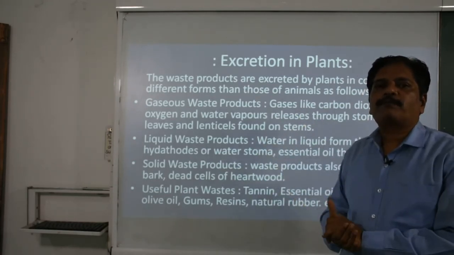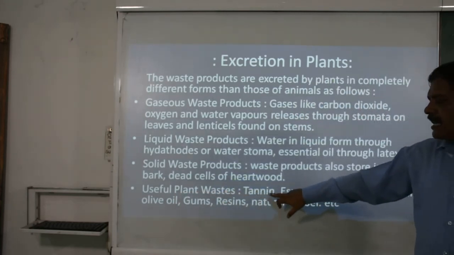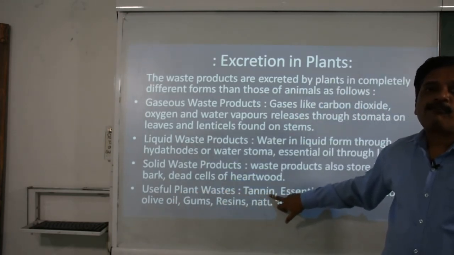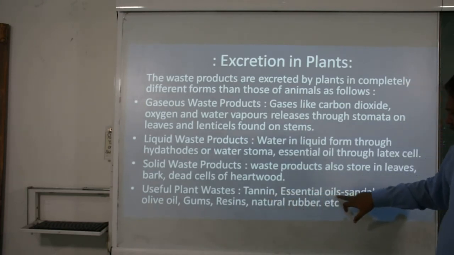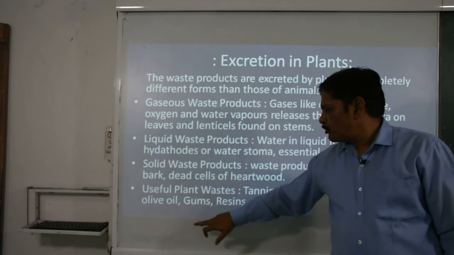Not all the waste products from plants are useless. Some important or useful plant wastes are tannin, which is helpful for curing leather. Essential oils like sandalwood oil and olive oil can be used to make food also.